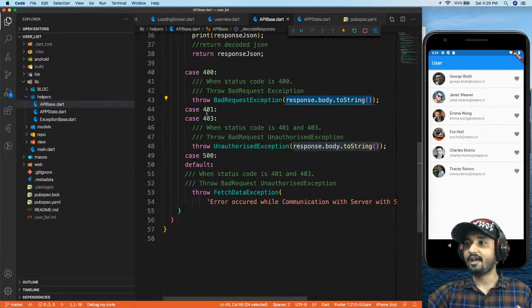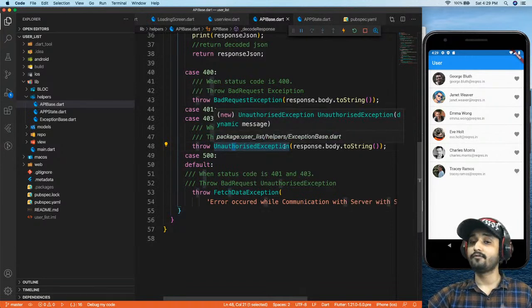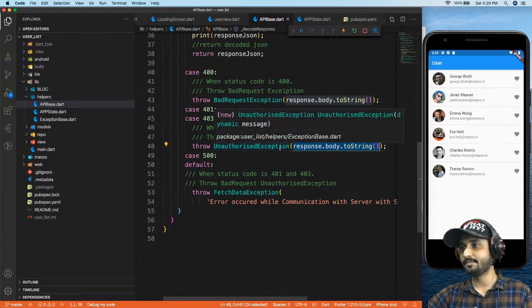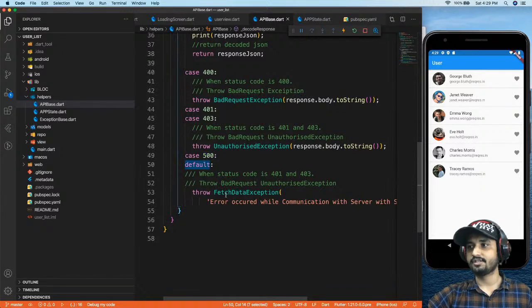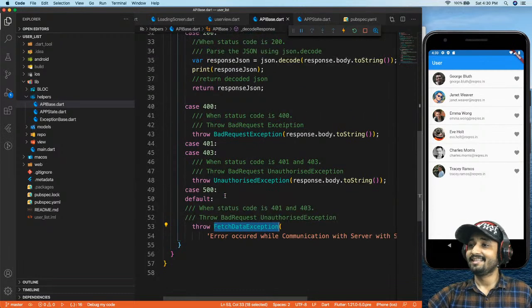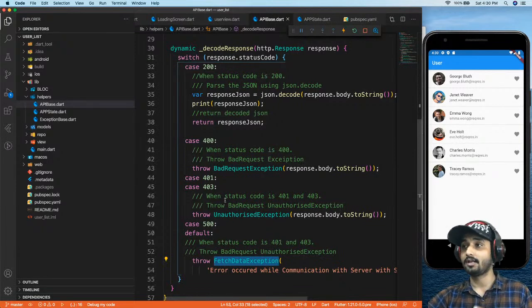Now, in the same way, if I have 401 and 403, I'm going to say that it's an unauthorized exception. This is the class written by me, and we have full control over what we need to do with this class. I'm going to use the message which is coming from the server, so I'm just passing the message right over here. Now, we have 500 and a default, which is going to say fetch data exception, right? So this is going to have different exceptions for different status codes, and we are going to handle our response with the status code and move forward along with that.